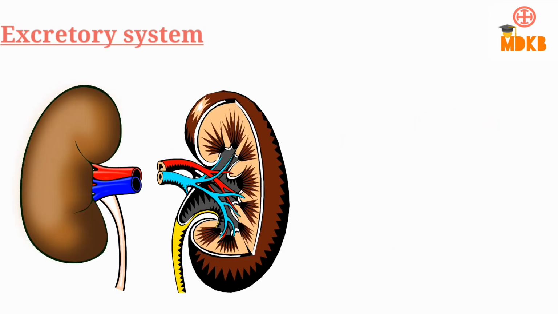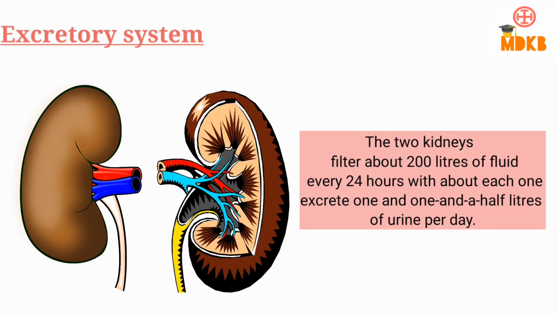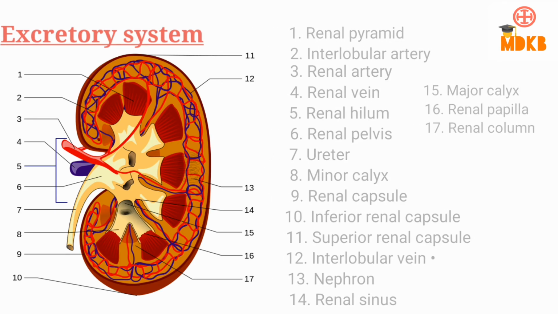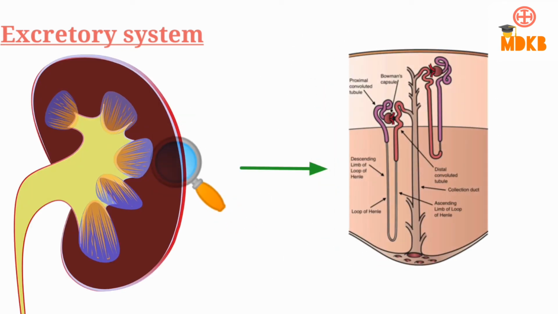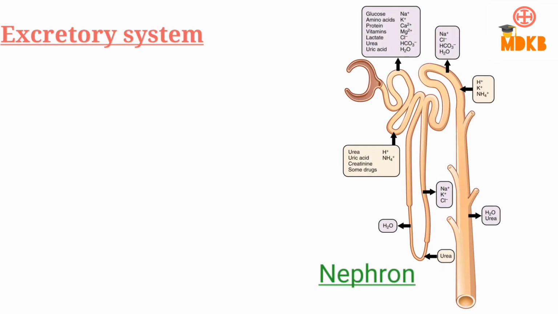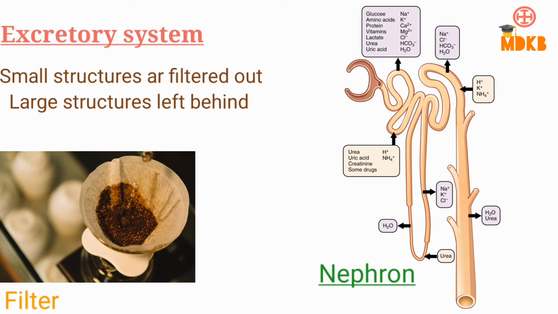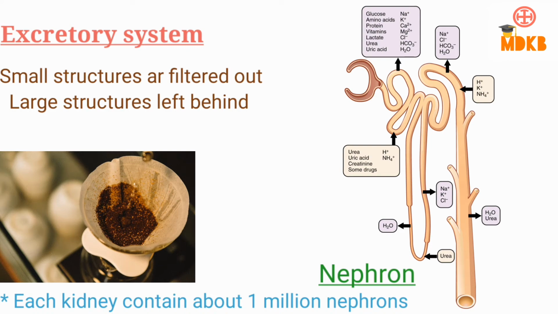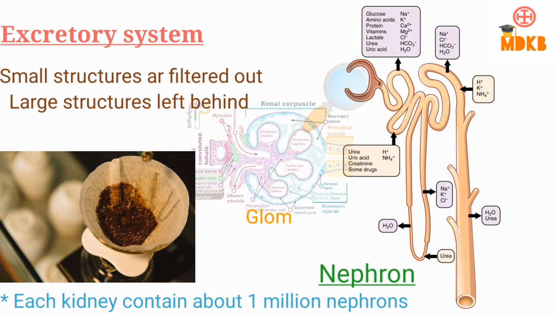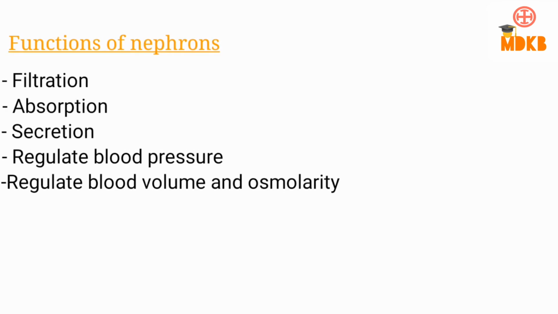Whether that is the waste from the nutrients, medicines, or alcohol, our kidneys need to filter them from our blood. And they do it at their functional unit called the nephron. The mechanism of a nephron is as simple as a filter, where the large particles like blood cells and proteins get stuck in blood, while the small ones like urea and ammonia are excreted through the glomerulus, a coil of porous blood capillaries. Besides filtration, the nephron has a lot of other functions, more on them later.